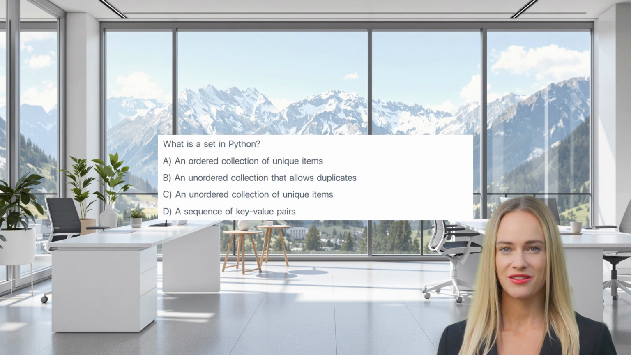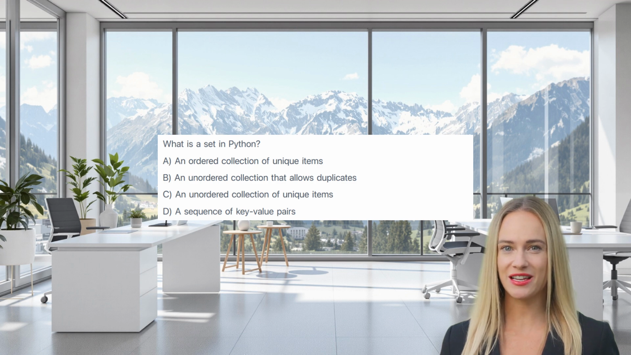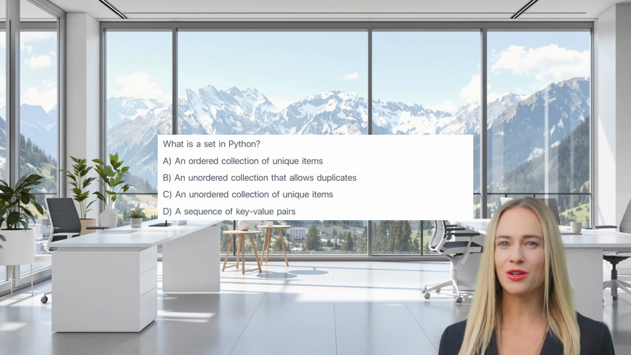What is a set in Python? A. An ordered collection of unique items. B. An unordered collection that allows duplicates. C. An unordered collection of unique items. D. A sequence of key-value pairs. The correct answer is C. An unordered collection of unique items. Sets do not maintain order and automatically remove duplicate elements.